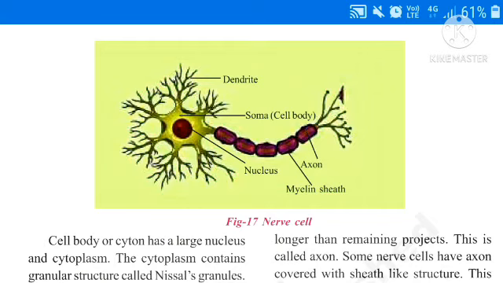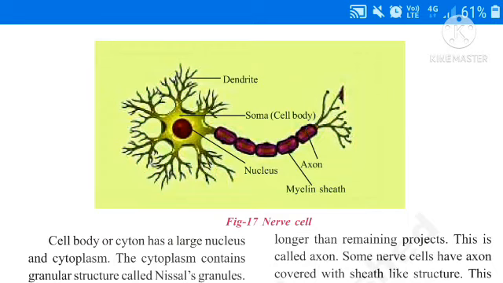See, first one is cell body. Cell body or cyton has a large nucleus and cytoplasm. The cytoplasm contains granular structures. Those are called as Nissl granules. It was discovered by Nissl.